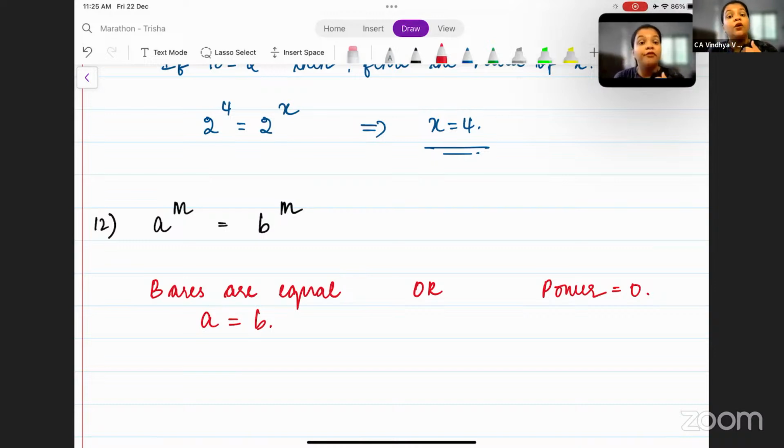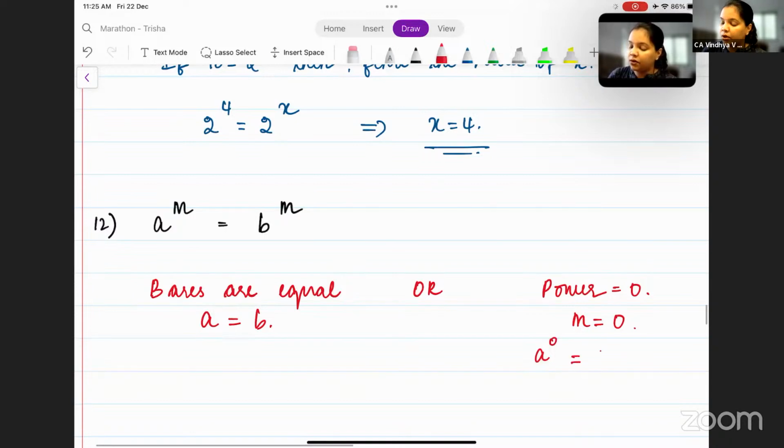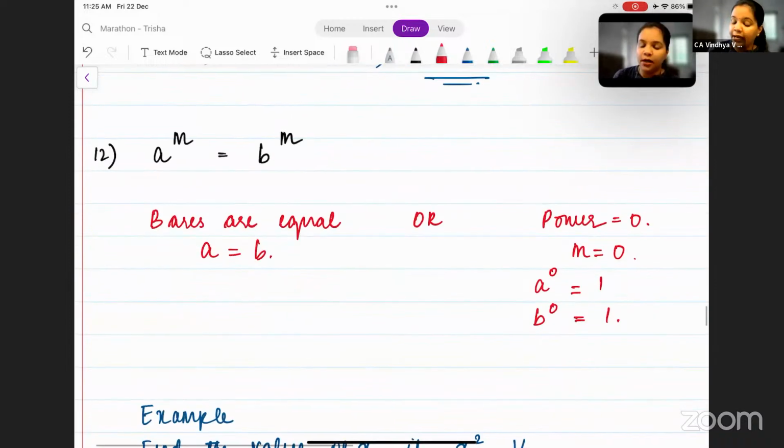Also, we can have another interpretation here, where we say that the power is equal to 0. What is the power here? The power is m, so we'll consider m as 0. When we consider m as 0, what do you get? a to the power 0 is 1, b to the power 0 is 1. So 1 is equal to 1. Like I told you in the previous law, it is either this or this. Any one of them will be applicable.